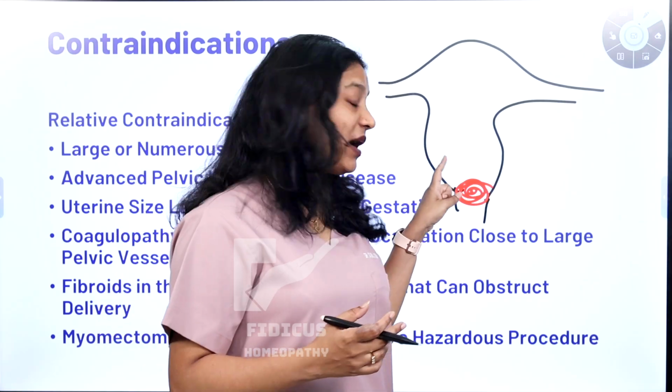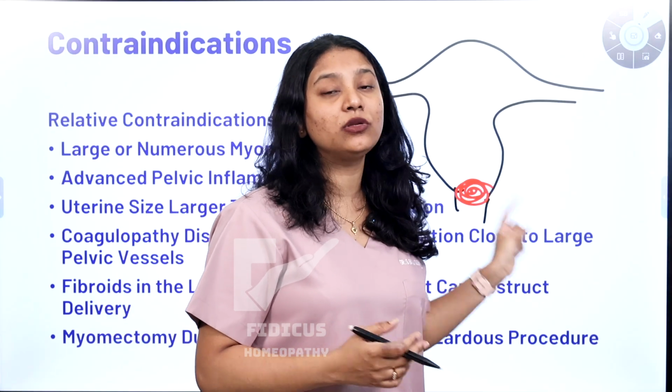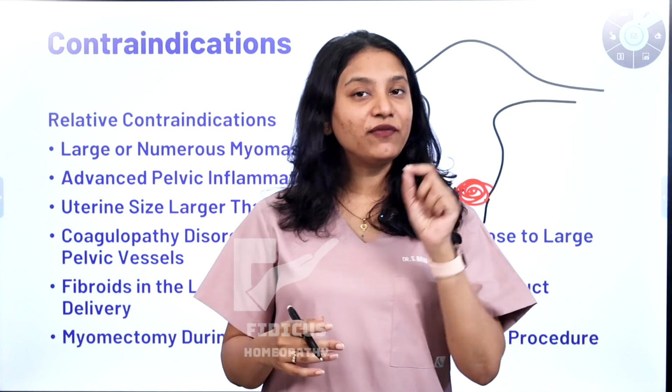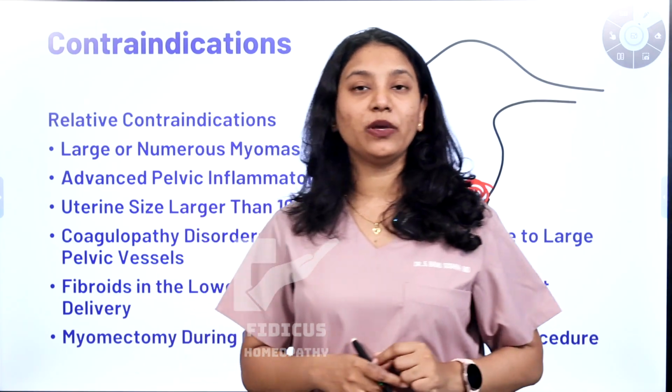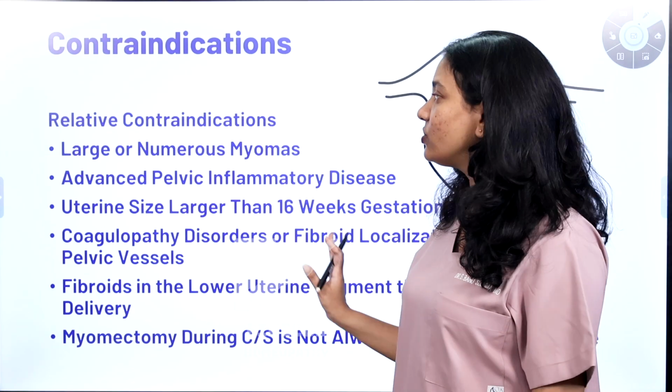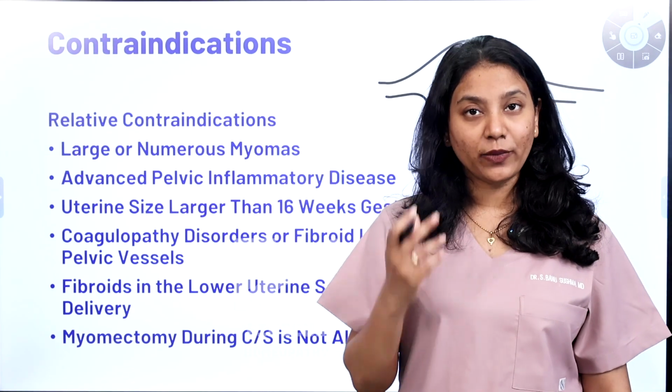So if you are having a fibroid near the cervical region, you are absolutely not fit for normal vaginal delivery. So you have to get a C-section, and while the C-section is being performed, they can remove the fibroid as well. These are some of the relative contraindications for myomectomy.